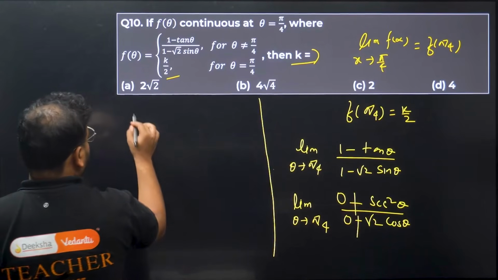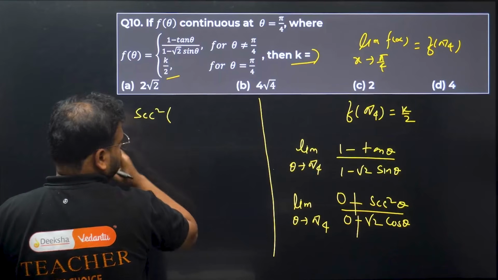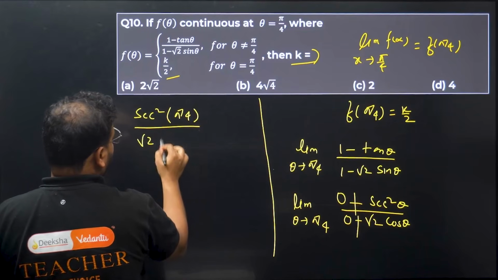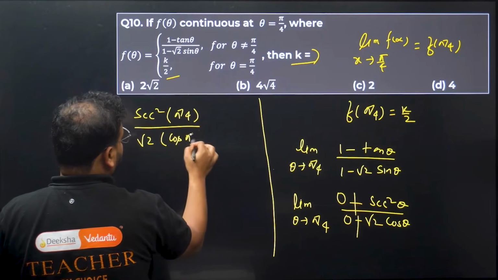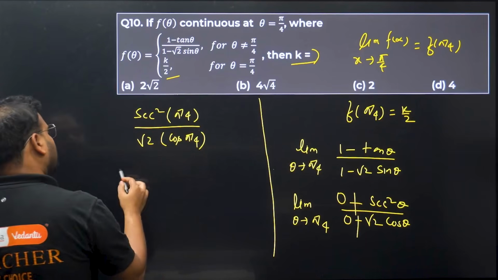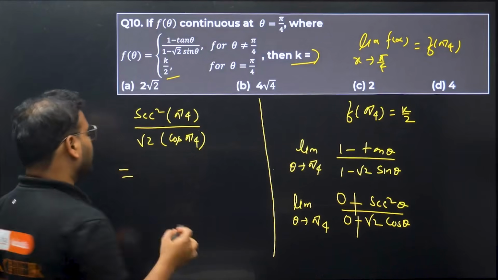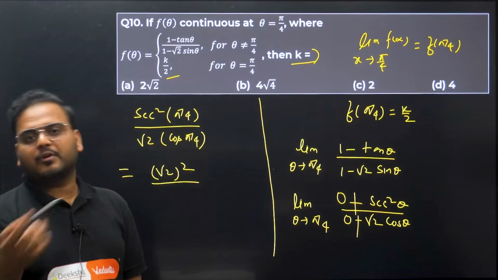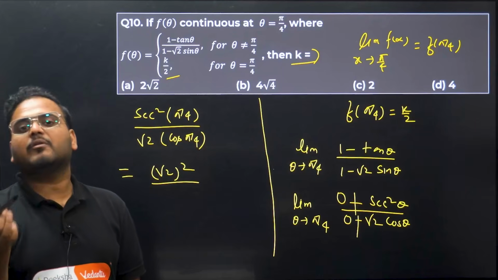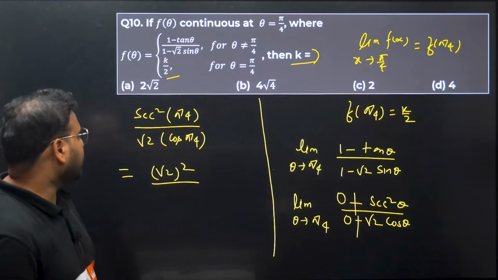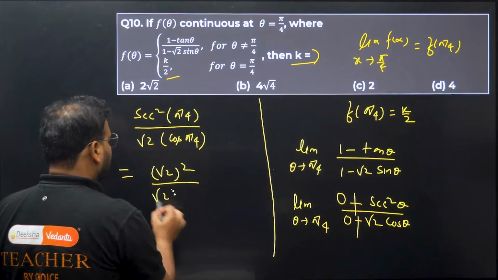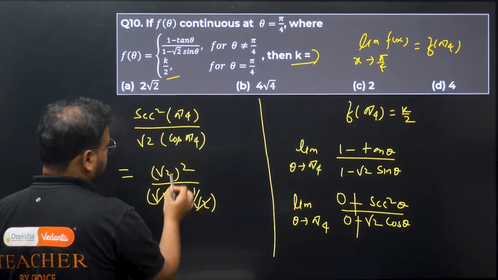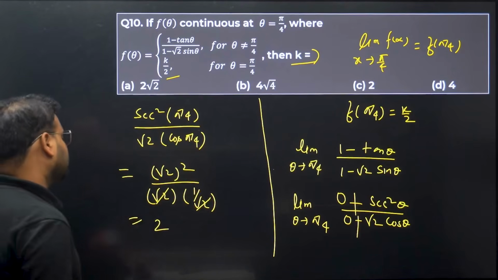I get here sec square pi by 4 divided by root 2 cos of pi by 4. Sec square pi by 4 is what? It is root 2 square. Cos pi by 4 is 1 by root 2, so sec will become root 2. So root 2 square in the numerator, and for the denominator we have root 2 times cos pi by 4, which is 1 by root 2, so it cancels. I have the answer as square of root 2, which is 2. This is my limit value, right?